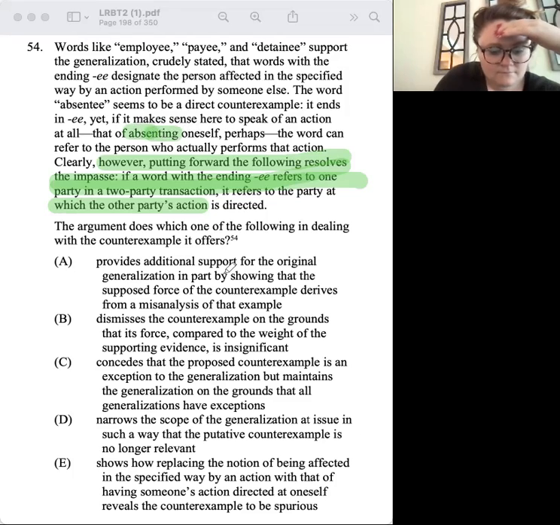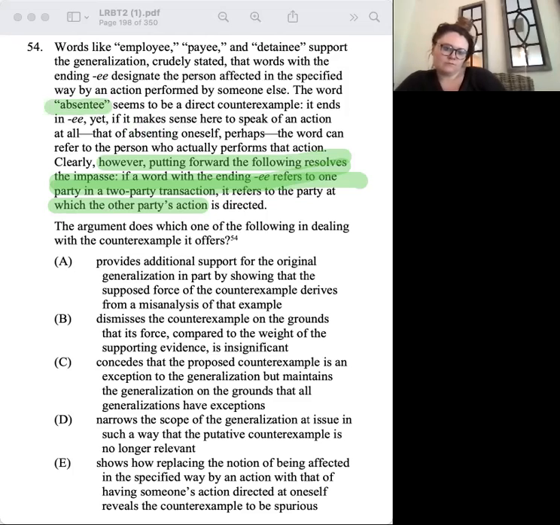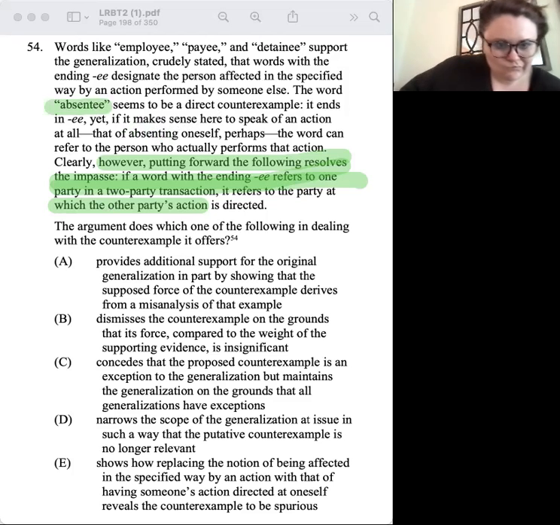We're going from a generalization of words ending with the double E and what they designate, that person being affected in the specified way by someone else performing an action, but then absentee does the direct opposite. Yep.